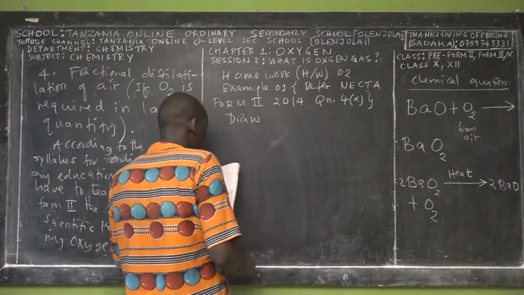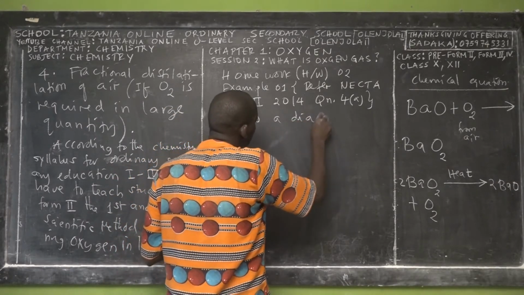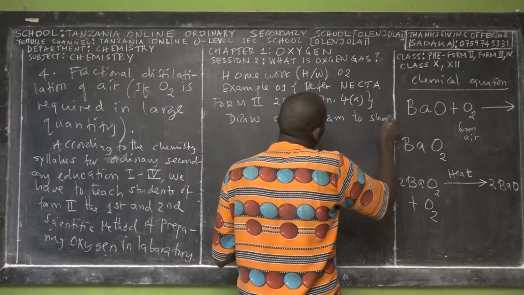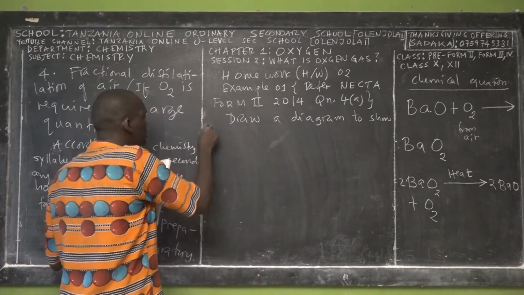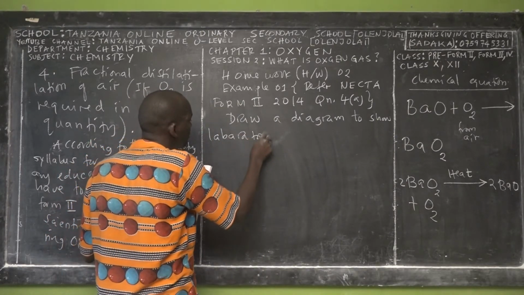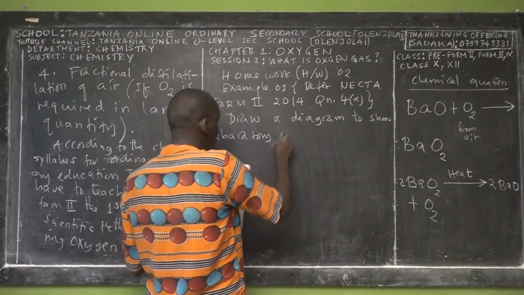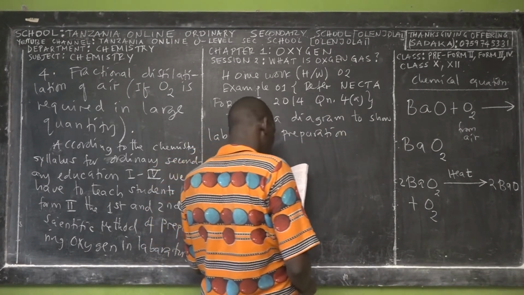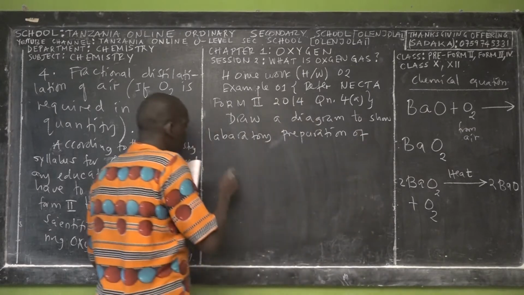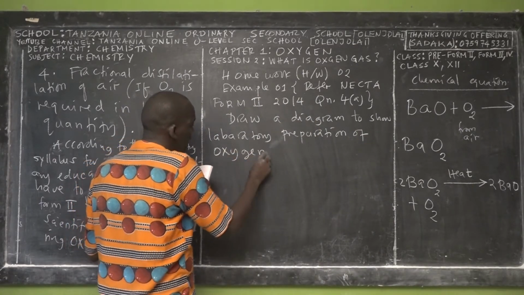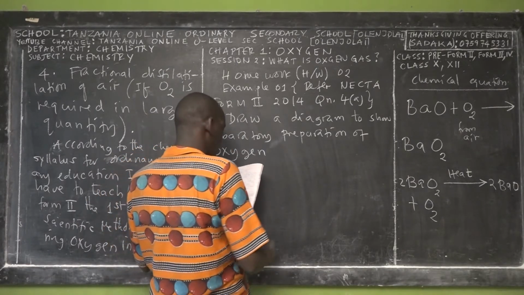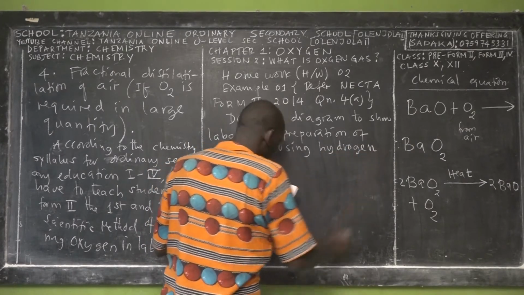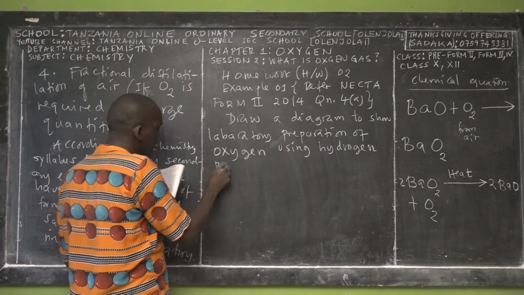Question 6 states: draw a diagram to show laboratory preparation of oxygen using hydrogen peroxide.